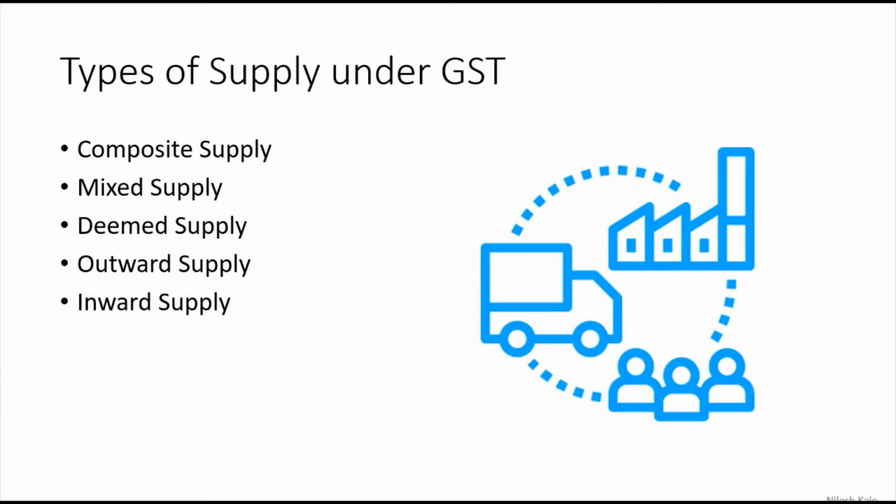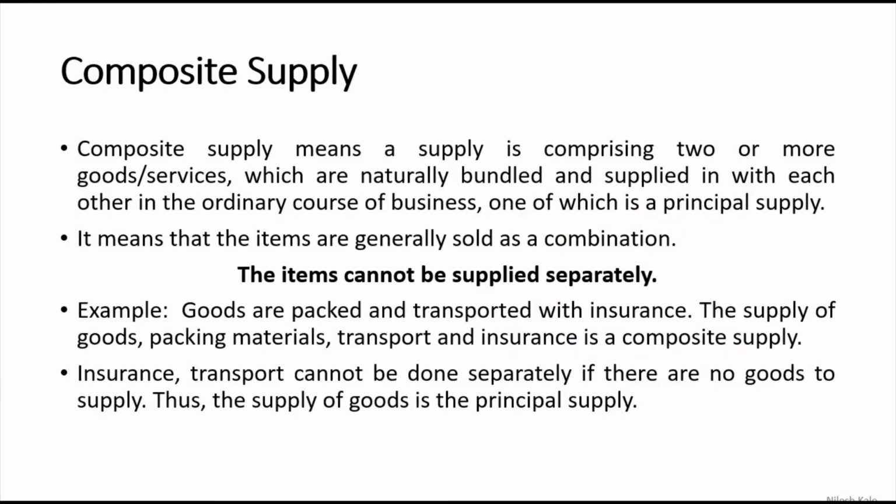So these are the types: composite supply, mixed supply, deemed supply, outward supply and inward supply. So let us start with the composite supply. Composite supply means supply which is comprising of two or more goods or services which are naturally bundled. So this word is very important, which are naturally bundled and supplied with each other in the ordinary course of business.